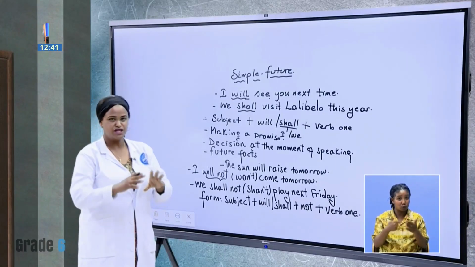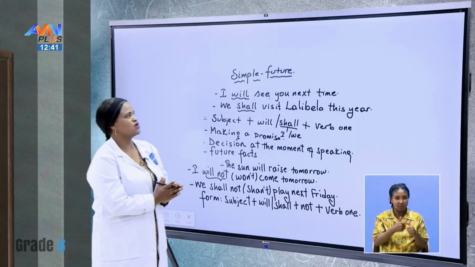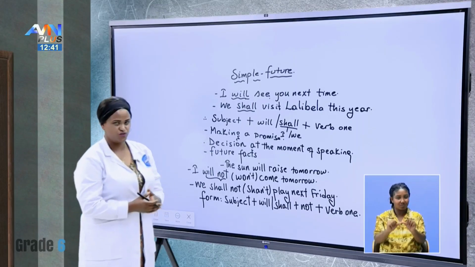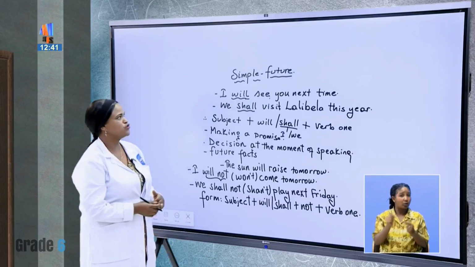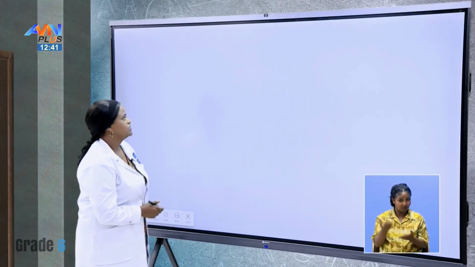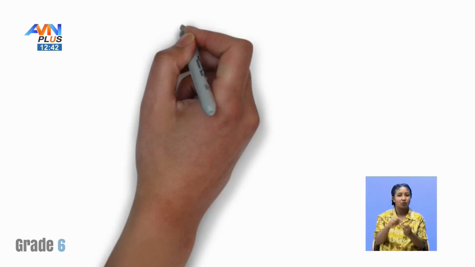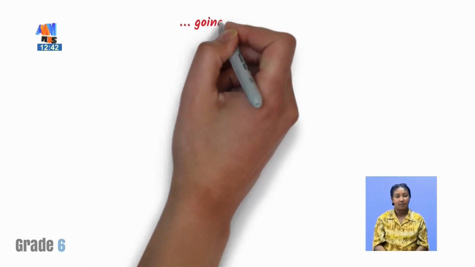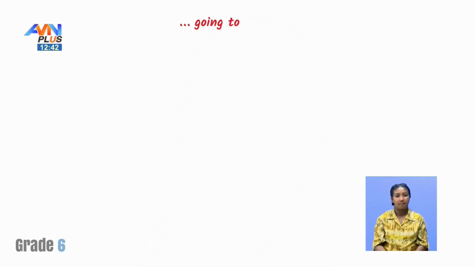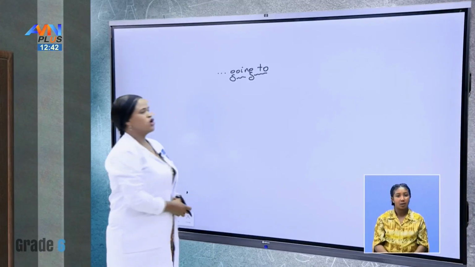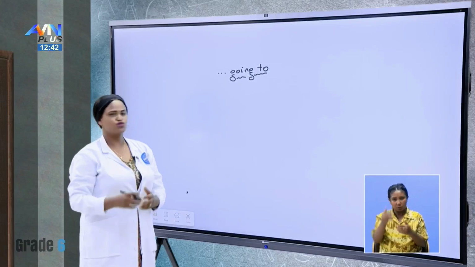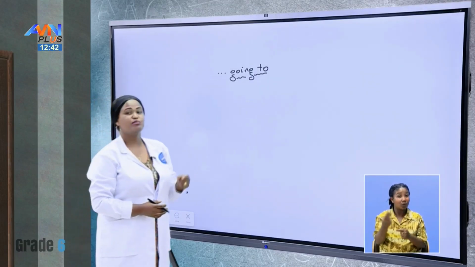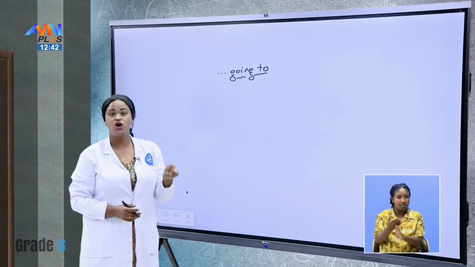So we have seen the first way of making a future sentence. Let us go to going to. Have you ever heard about going to use it for a future? Yes? Going to. Going to. When we say going to, we don't simply say I going to, he going to, she going to, no. When you are saying going to, we use the present auxiliaries before going, okay?